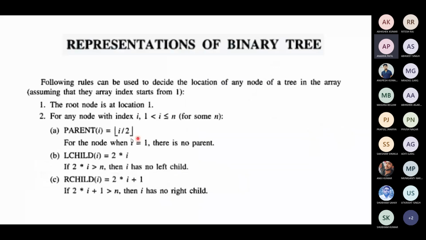Now that's what we have written. For a root node, we start at 1. The left child will be stored at 2i. The right child will be stored at 2i plus 1.